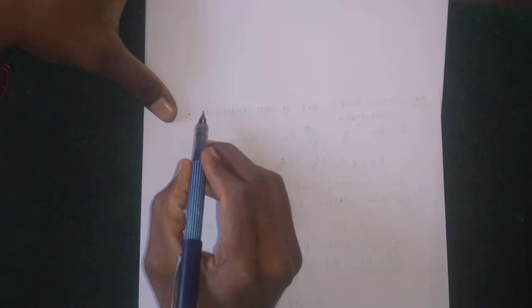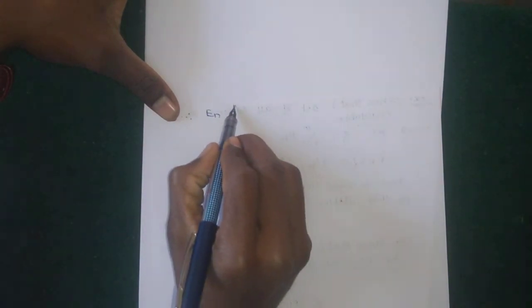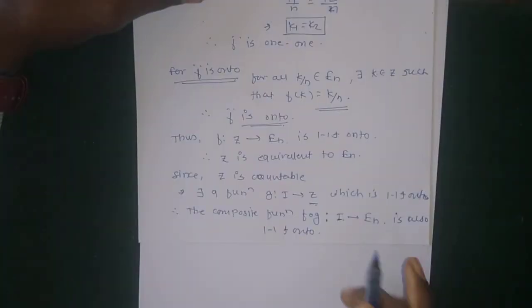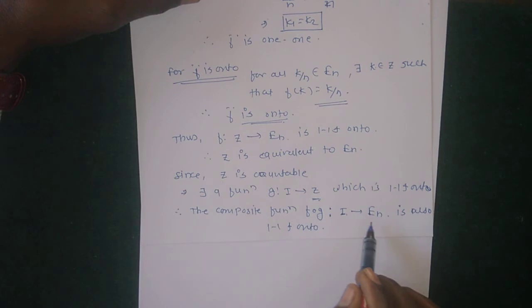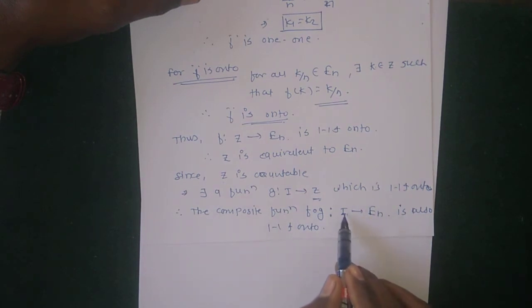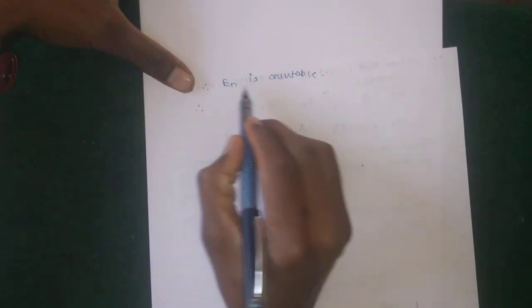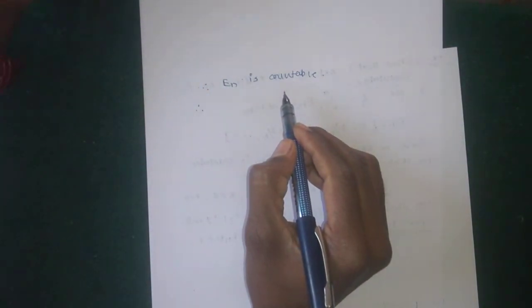Therefore, by the definition of a countable set, En is countable, because the function from I to En is bijective.